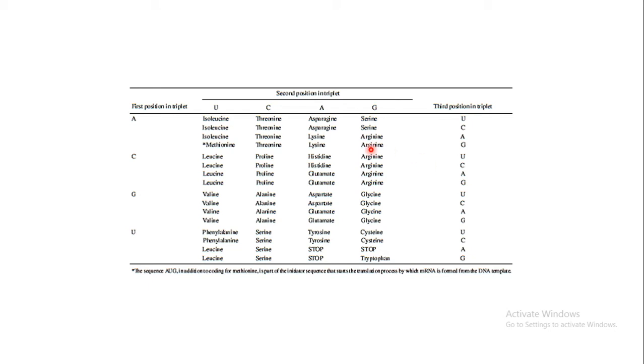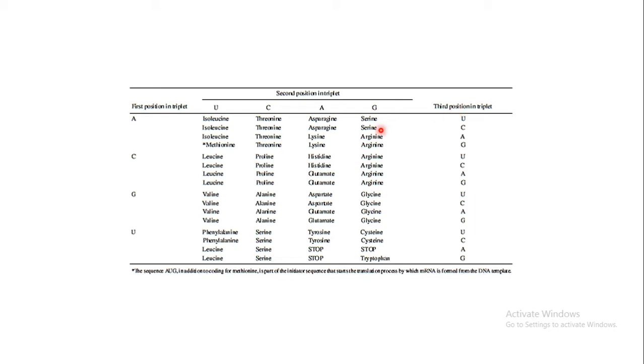So it depends upon which nucleotide is present in the first position in that triplet, which base is present in the second position, and which base is present in the third position in that particular codon.